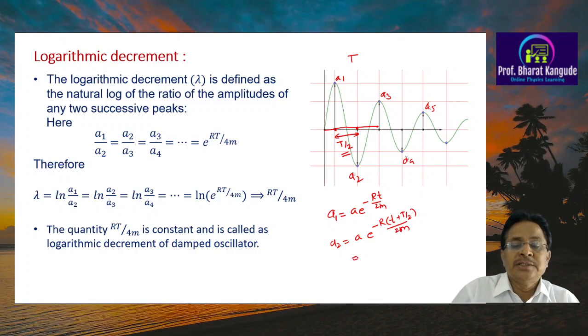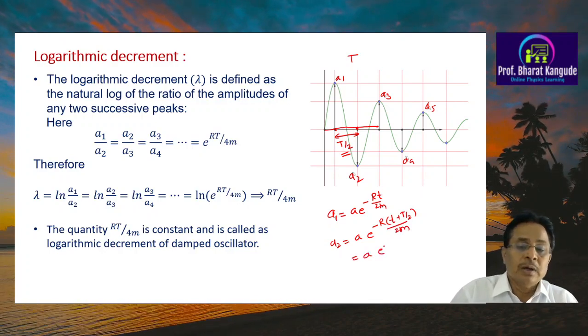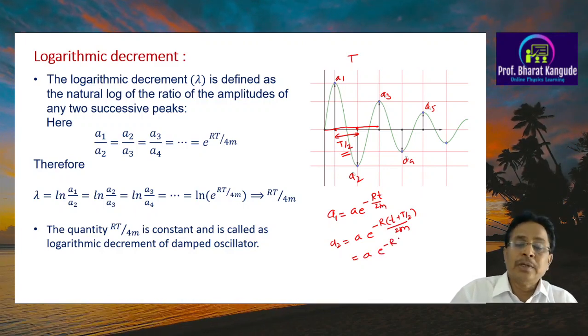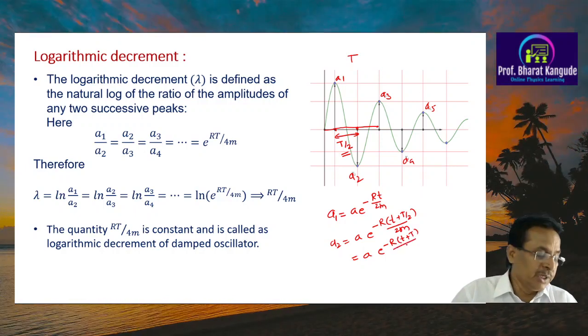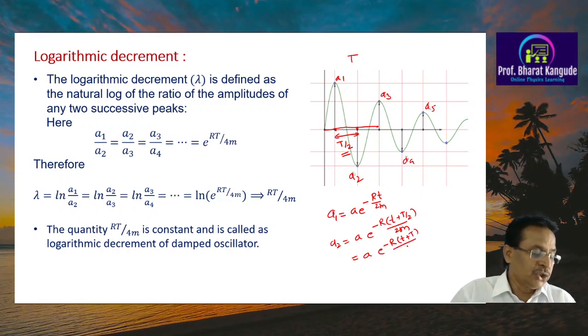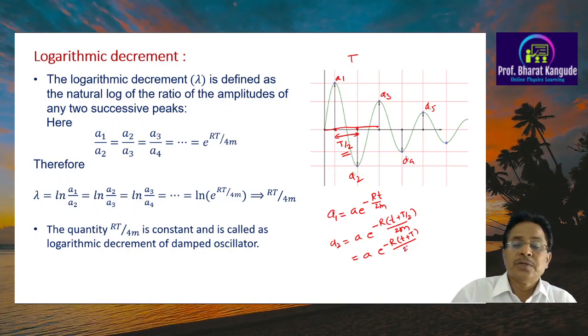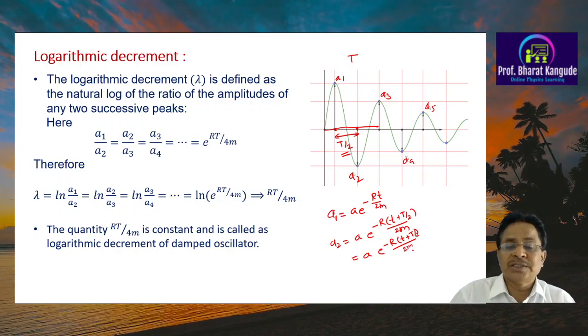So adjusting these two, I get A times e raised to minus R into small t plus capital T upon 2, divided by 2m.